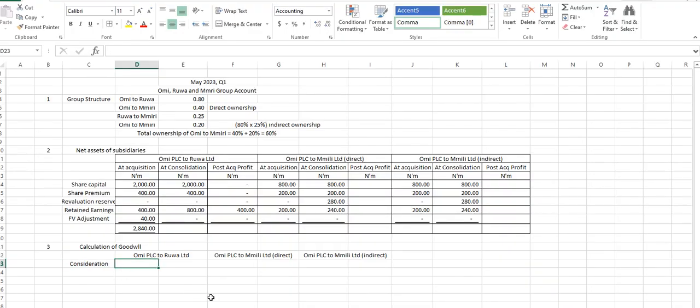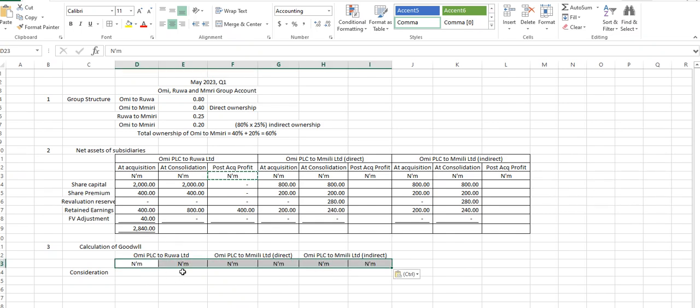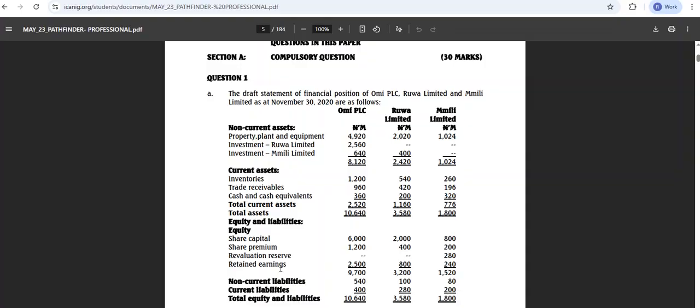Now, what is our consideration again? What's the purchase consideration? 2,560. And how much did we pay for Omi to Emiri? Our direct was how much? 640. And the indirect will be how much? What will be our indirect cost? 400.